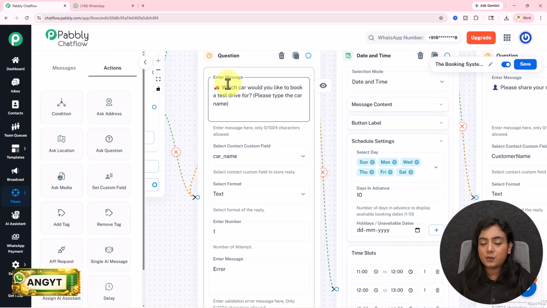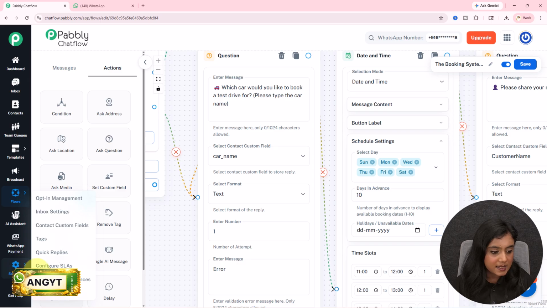For that, what I've done is, inside Pabbly Chatflow, there is this amazing feature of contact custom field, where you can create custom fields for each contact inside your Pabbly Chatflow account, and in that you can save the custom data of that contact. So I've created a contact custom field. You can go to settings, and over here go towards this contact custom field section.